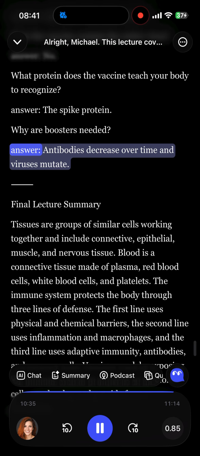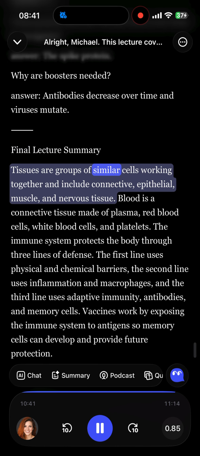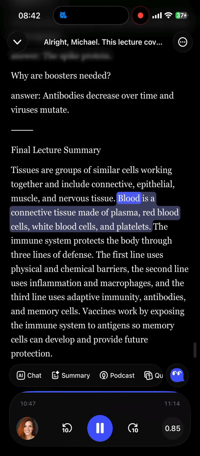Final lecture summary. Tissues are groups of similar cells working together and include connective, epithelial, muscle, and nervous tissue. Blood is a connective tissue made of plasma, red blood cells, white blood cells, and platelets. The immune system protects the body through 3 lines of defense.